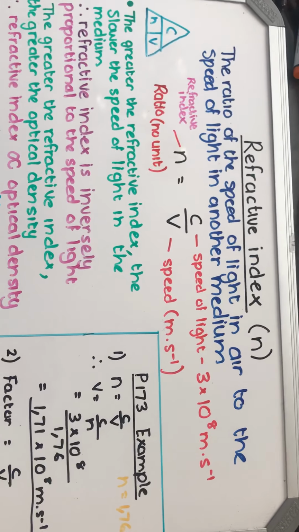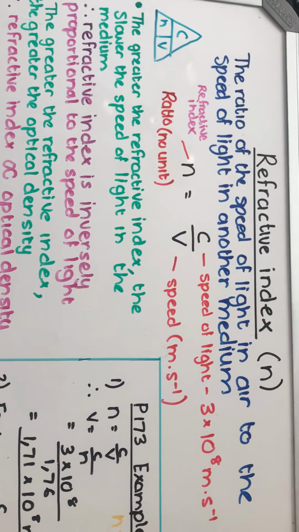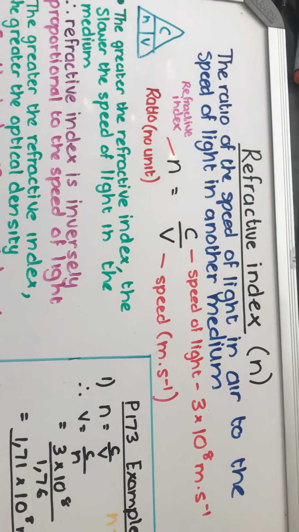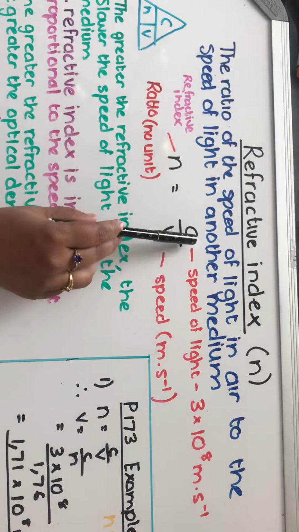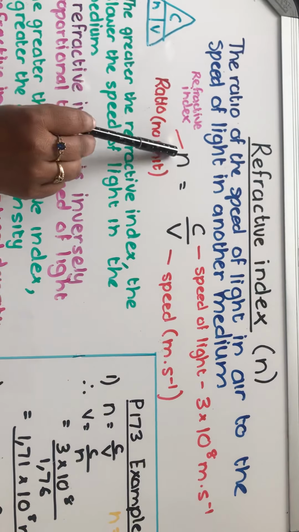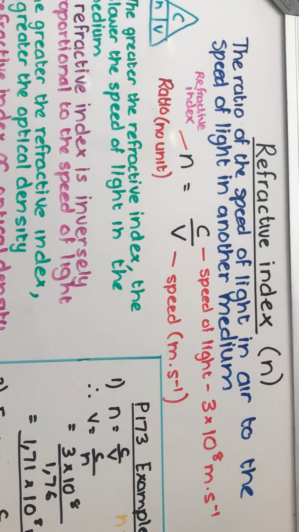Refractive index. The ratio of the speed of light in air to the speed of light in another medium is referred to as the refractive index. It is given by the formula n is equal to c over v. n represents the refractive index. It is a ratio and it doesn't have any unit.